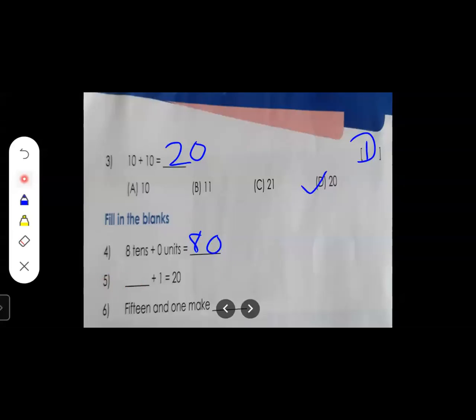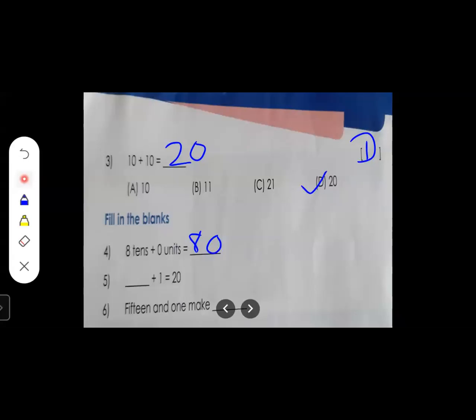Now the next one, dash plus 1 is equal to 20. So we have to add some number over here so that we can get 20. Before 20, which number comes, students? Yes, 19, right? 18, 19, 20.